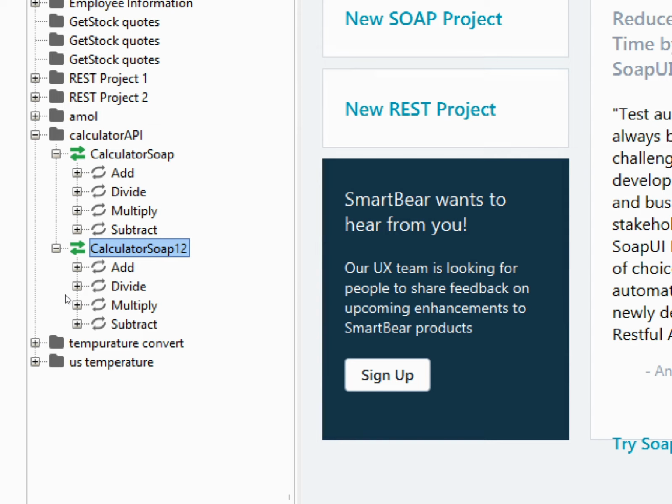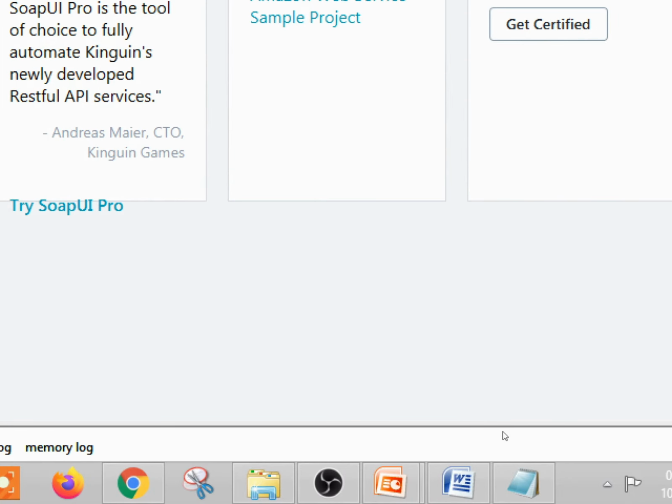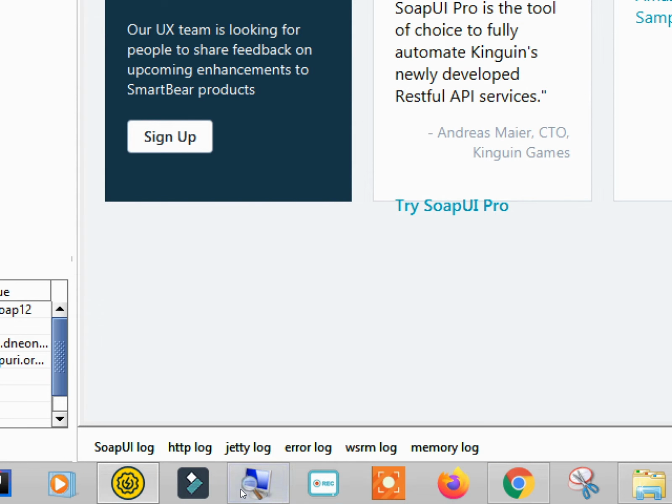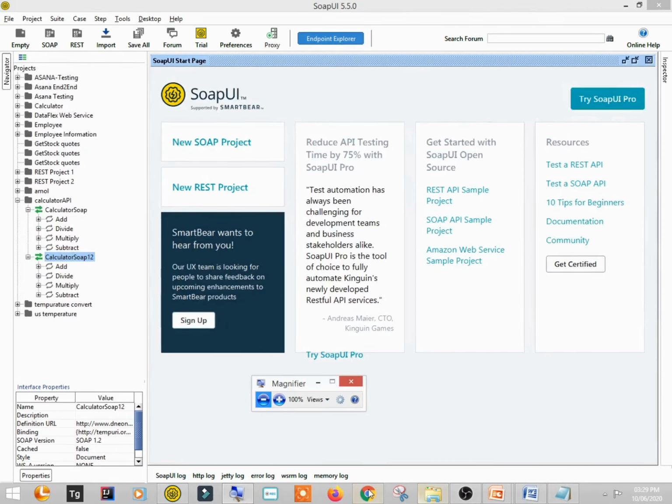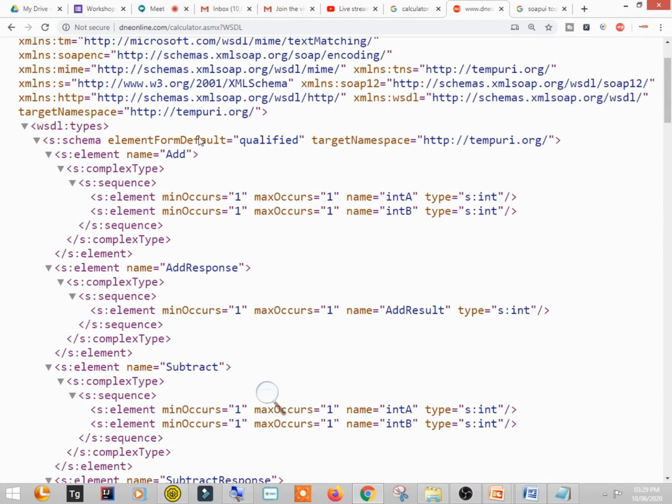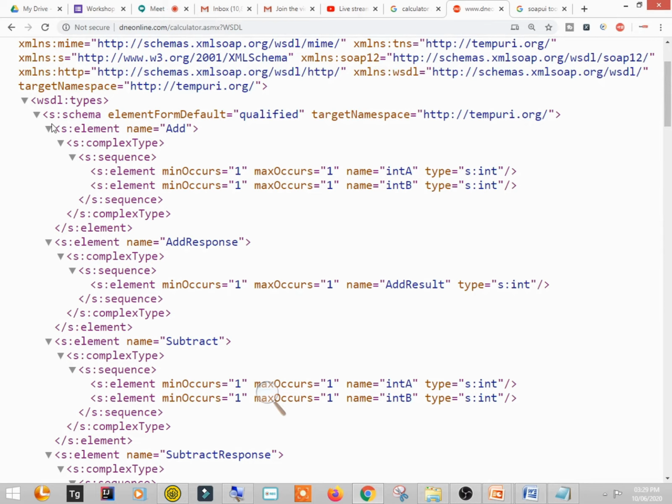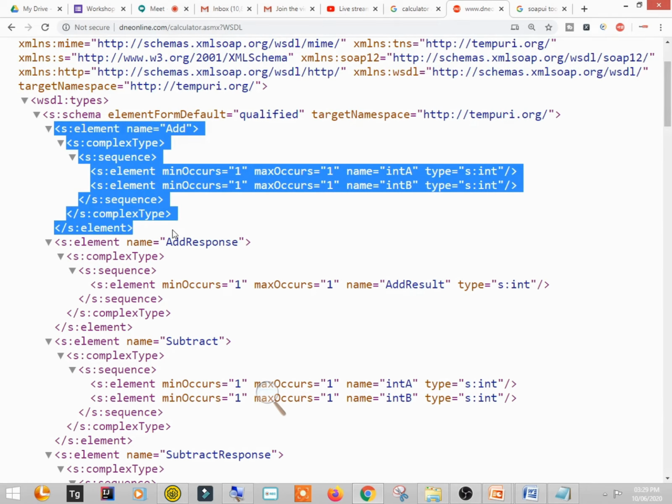What this SOAP UI tool has done is it has actually distributed all the web services. For example, just observe, here it is. This is the add. This code is actually for addition of two numbers.